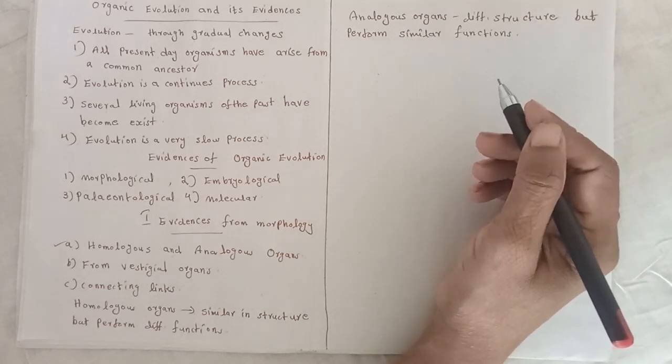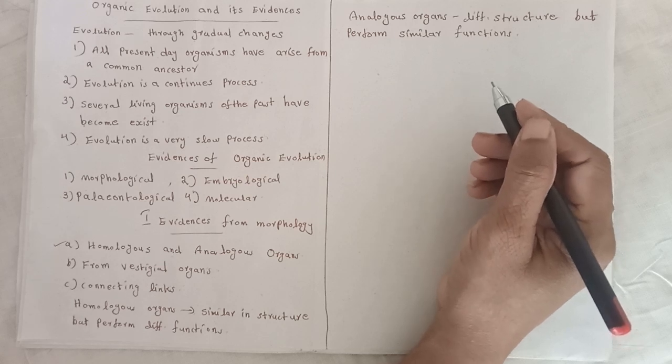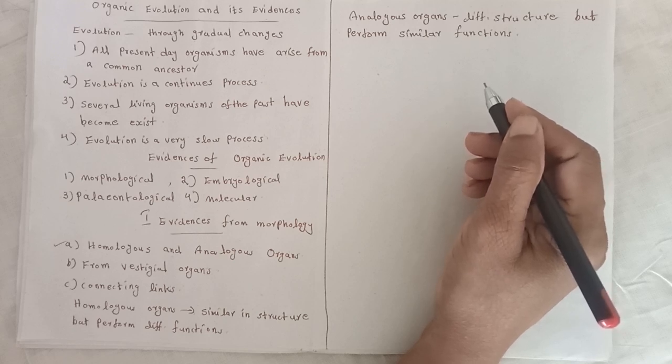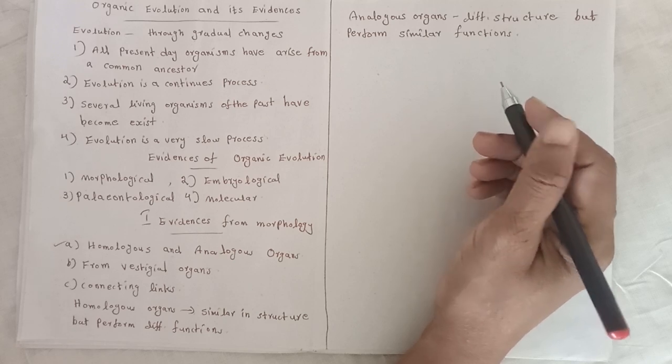Examples: wings of insect, pterodactyl, bat and bird. They use their wings for flying, but the wing structures are different.